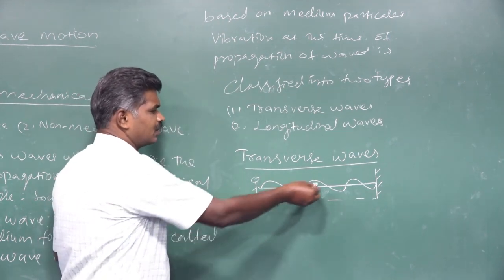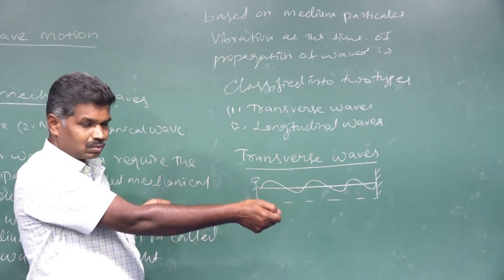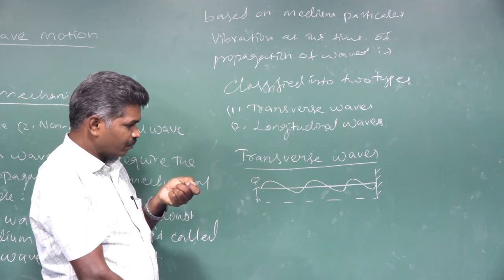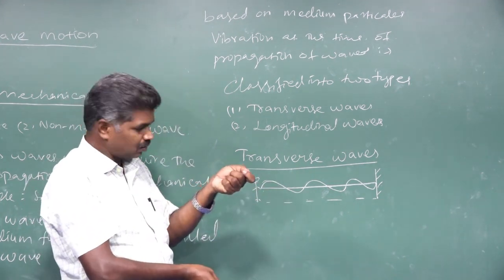Initially the stretched string is along the horizontal direction alone, but because of the quick jerk, some portion of the string moves in the upward direction.